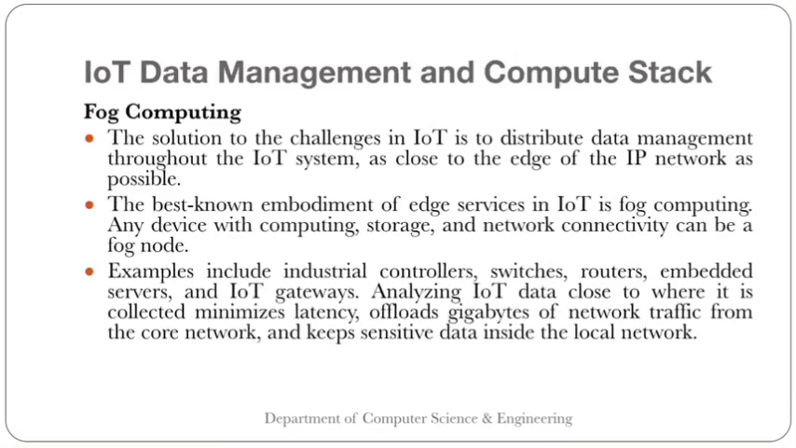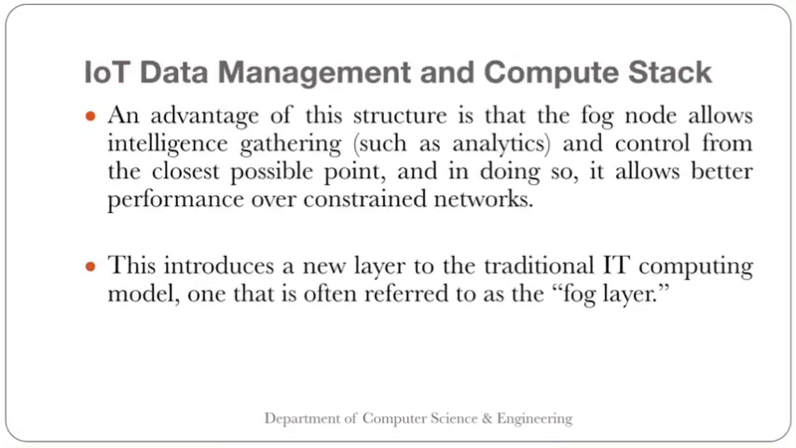So an advantage of this structure is that the fog node allows intelligence gathering and control from the closest possible point, and in doing so it allows better performance over constrained networks. Obviously the performance of this network is improving. This introduces a new layer to the traditional IT computing model, one that is often referred to as the fog layer. So it is adding one more layer, that is the fog layer.